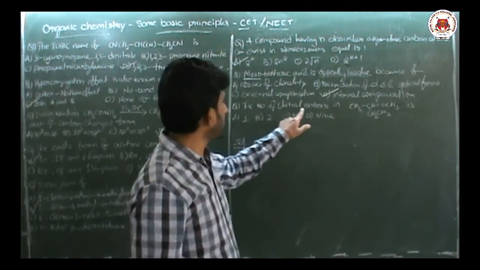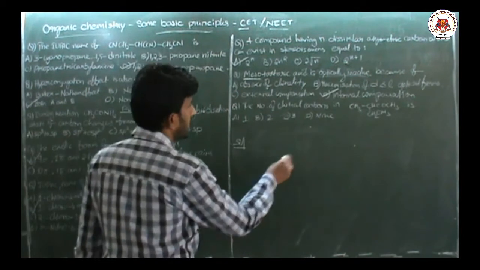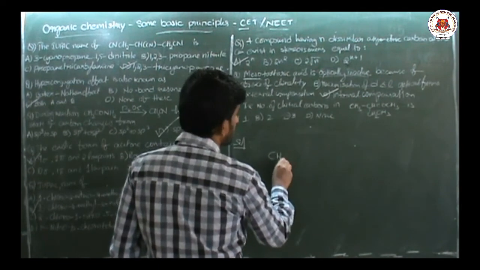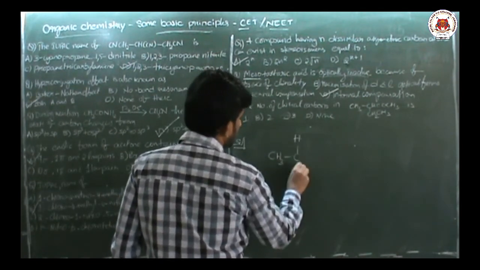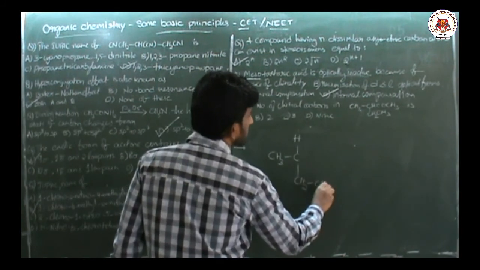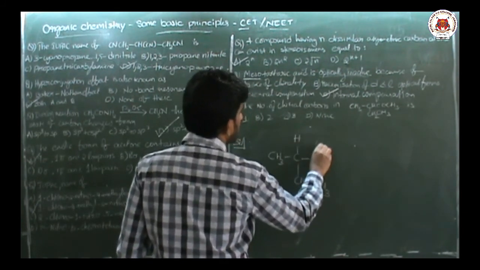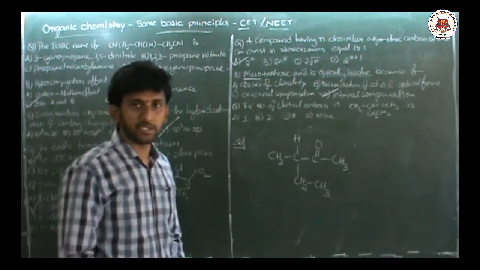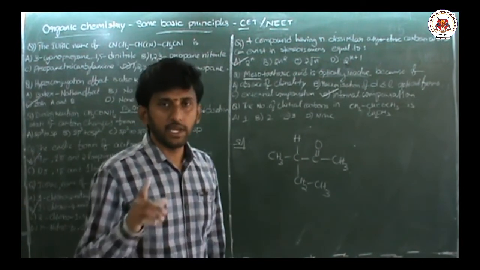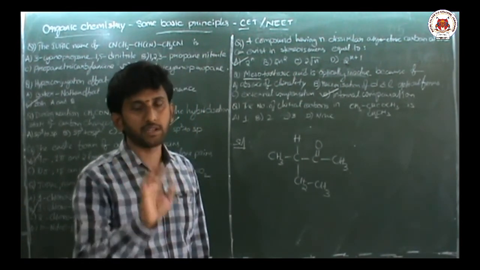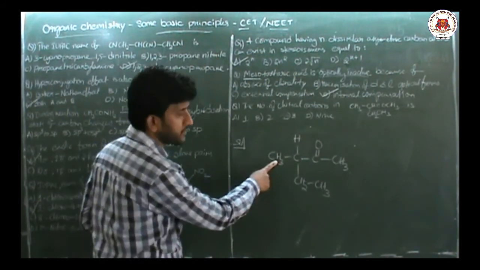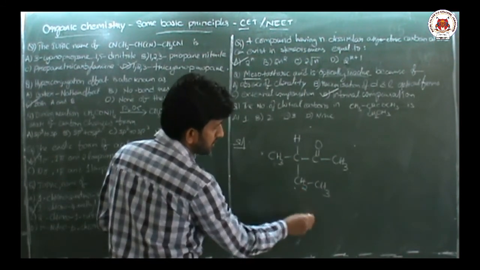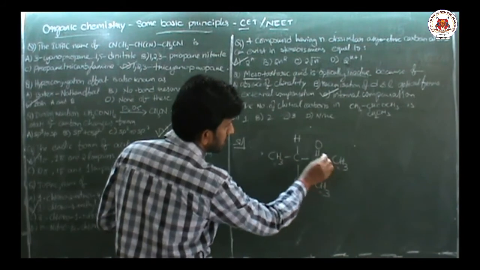Next, number of chiral carbons in the compound. We have a compound here: CH3, CH, CH2, CH3, C double bond O, CH3. They are asking the number of chiral carbons. A carbon surrounded by 4 different groups is called chiral. Does this carbon have 4 different groups? No, so this is not chiral. Here 2 same groups? No. Here 3 same groups? No. Here also no. Here also a double bond? No.